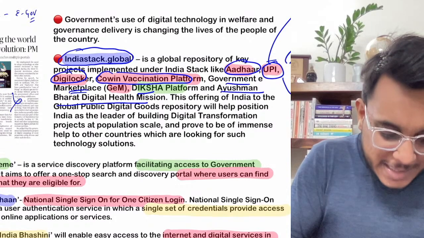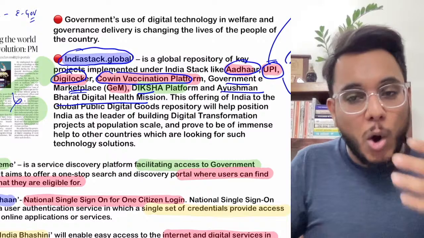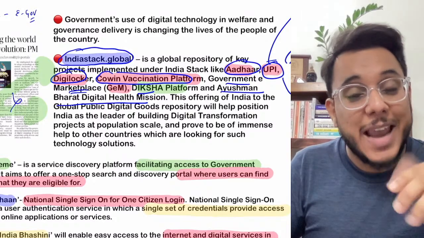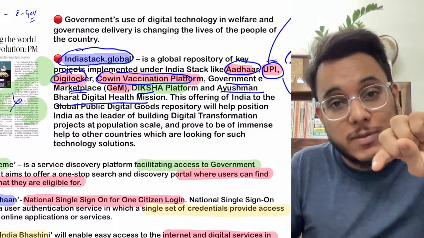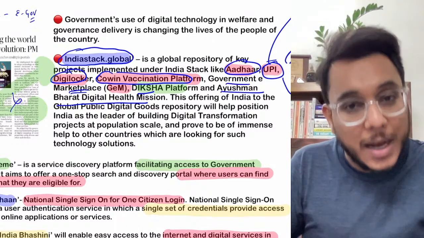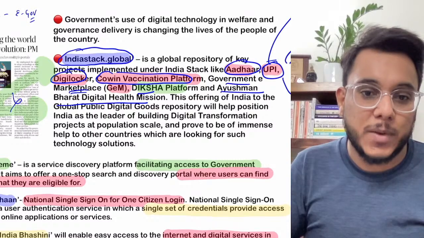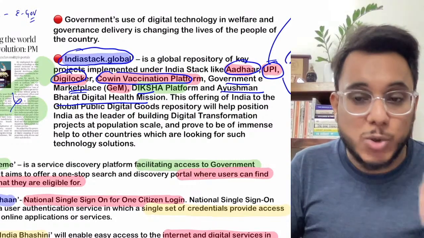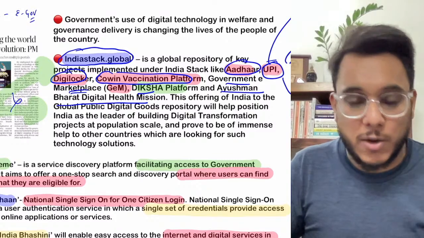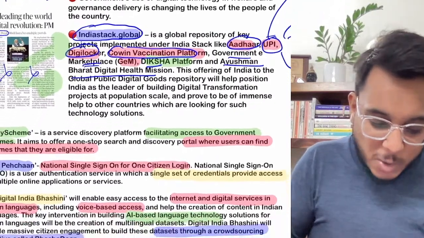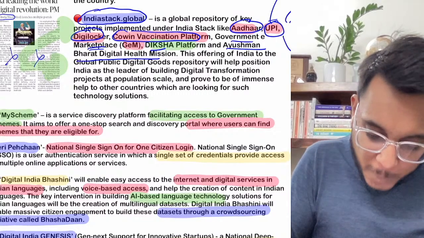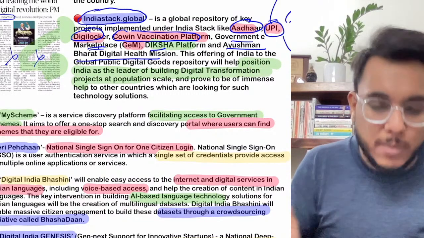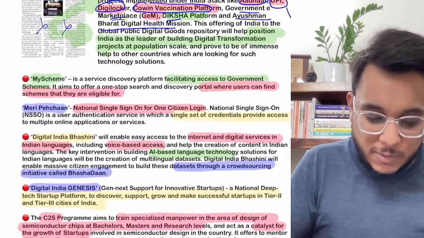So basically, this India Stack will contain the repository of all these, as well as the repository of the projects that have been developed by other countries by using them. Okay, for example, let's say Australia starts using India's UPI. So a global repository of all such things will be available here. This will actually help in positioning India as the leader in building digital transformation projects. Fine. So this is first.